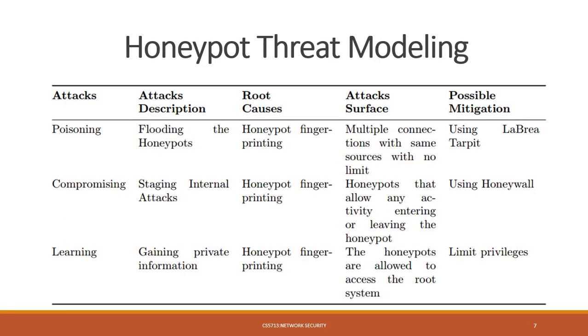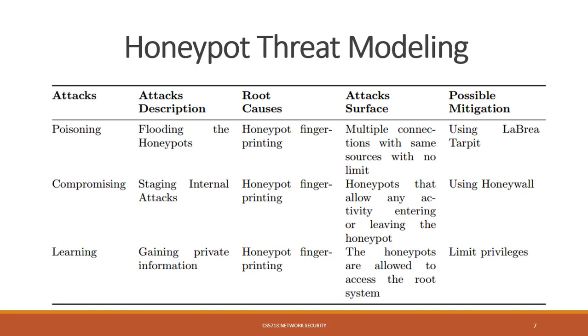Here is the table of different honeypot threat modeling, with different attack variants, attack descriptions, root causes, attack surfaces, and also the possible mitigation techniques. The first attack here is poisoning. Attack description: flooding the honeypot. The root cause of this attack is honeypot fingerprinting, and the attack surface can be multiple connections from the same source with no limit.